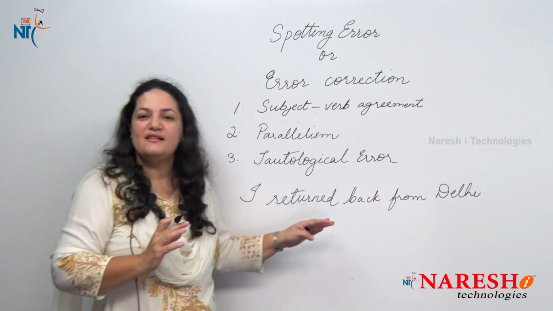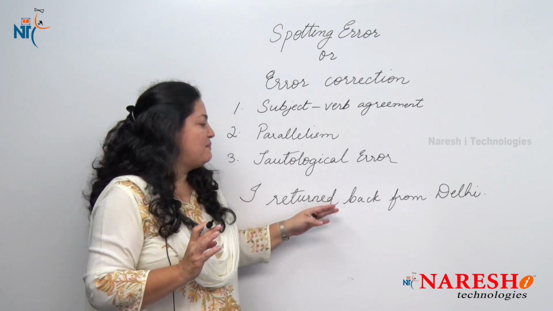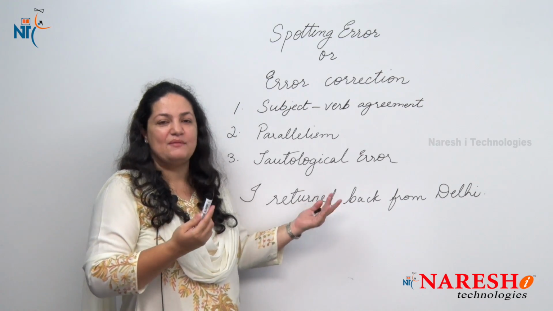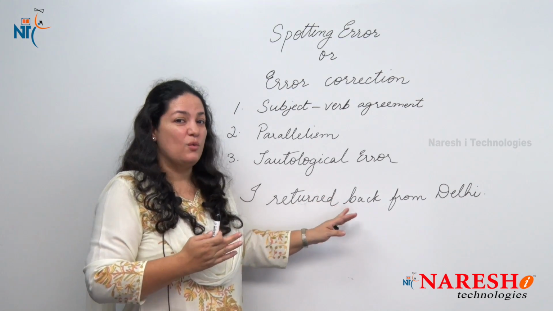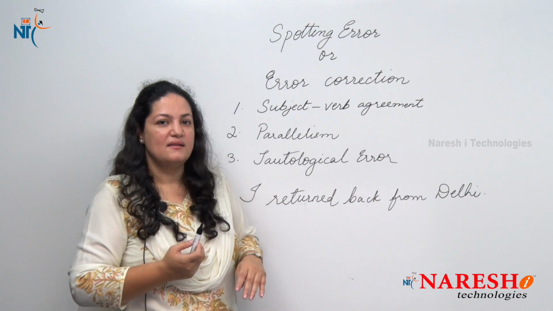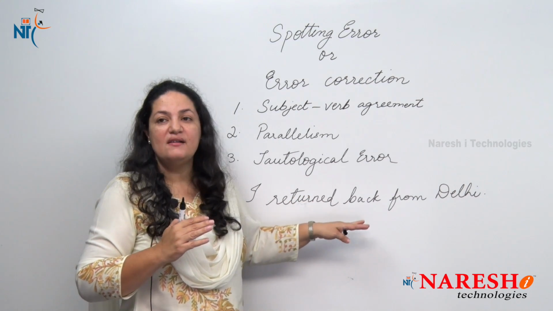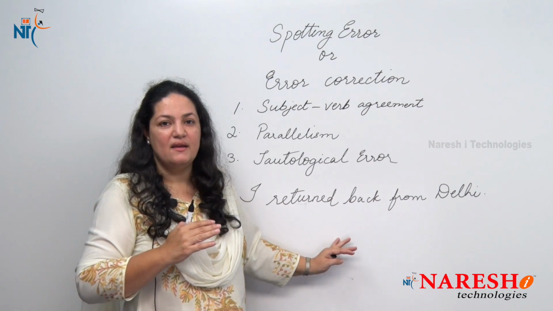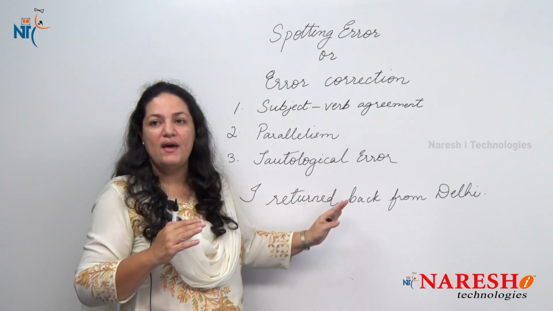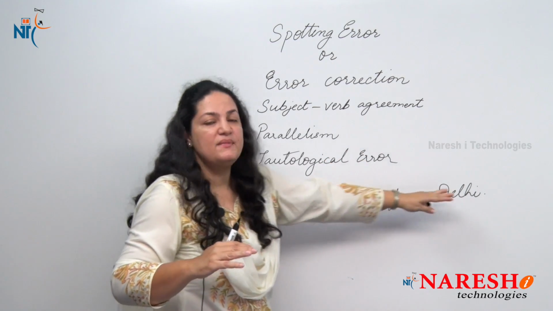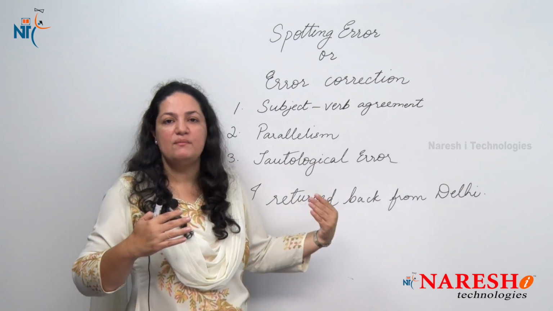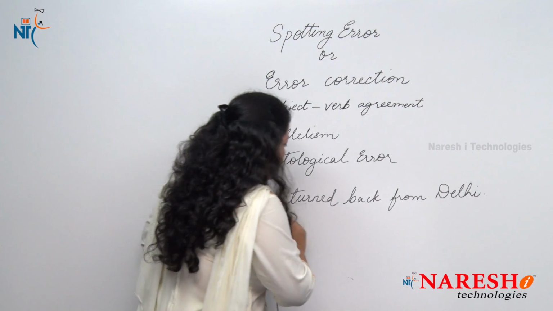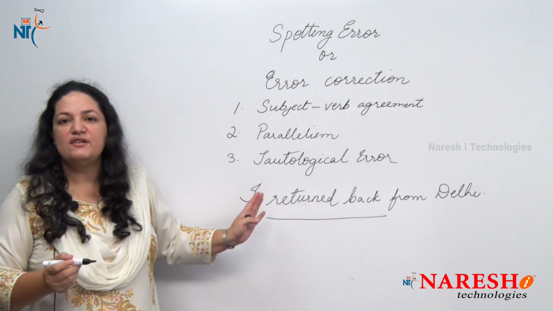So do you think this sentence is right? Well, I think many of you would think this is right, and you'll say, okay, there's nothing wrong with this sentence. A few of you may say, no, there's something wrong in this sentence. Well, for your information, there is something wrong in this sentence. When I say return back, would I be right there? So if there is an error, where is the error? Is it from Delhi? No, because I'm saying I came back from Delhi. So no error there. So where is the error lying? It's somewhere here, returned back.